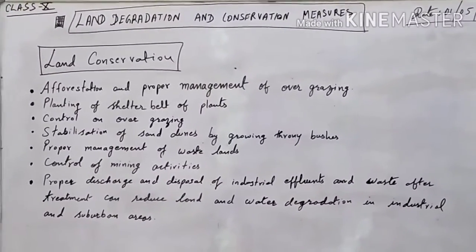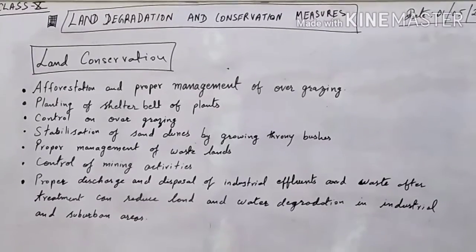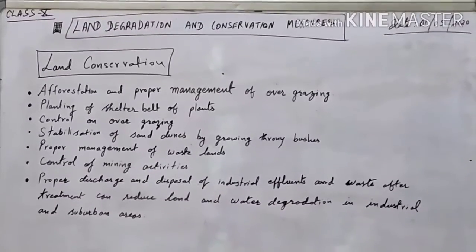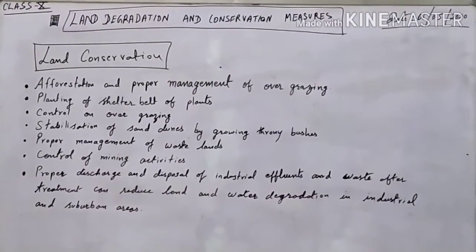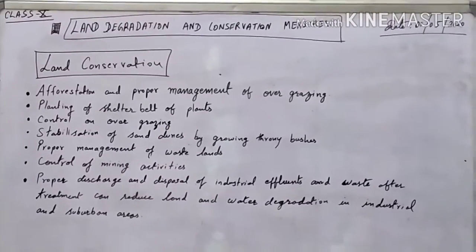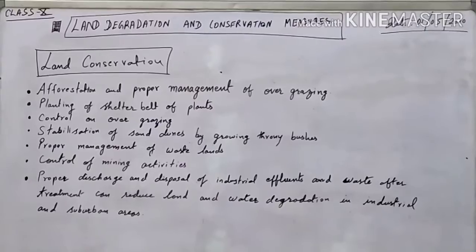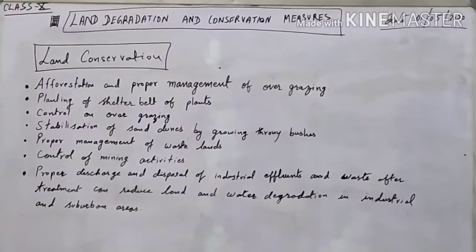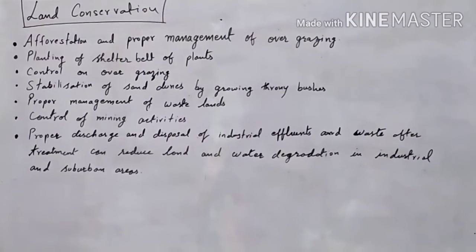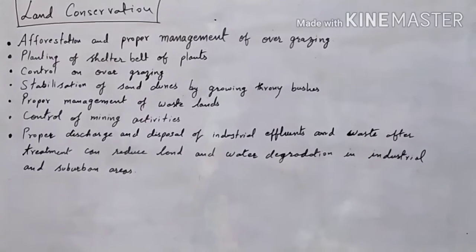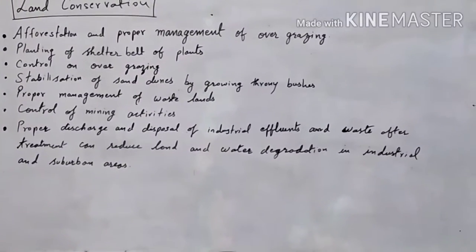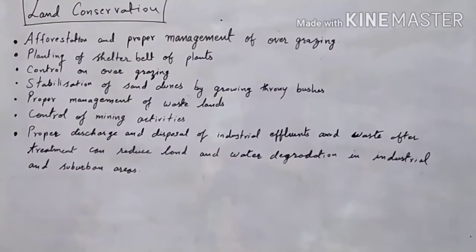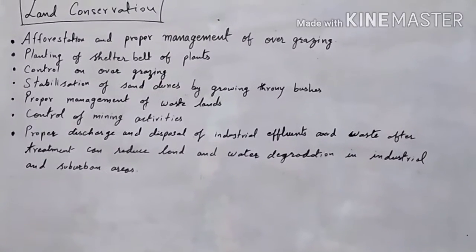Okay. The next point is planting of shelter belts of plants. The third point is control on overgrazing. The fourth point is stabilization of sand dunes by growing thorny bushes. The fifth point is proper management of wasteland. The sixth point is control of mining activities. The seventh point is proper discharge and disposal of industrial effluents and waste after treating, which can reduce land and water degradation in industrial as well as in suburban areas.